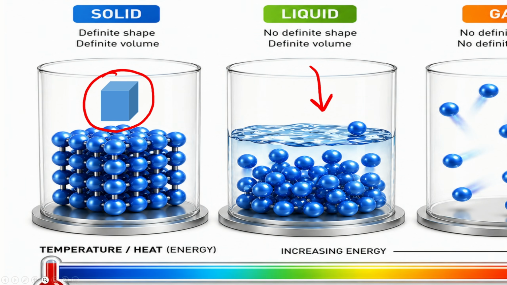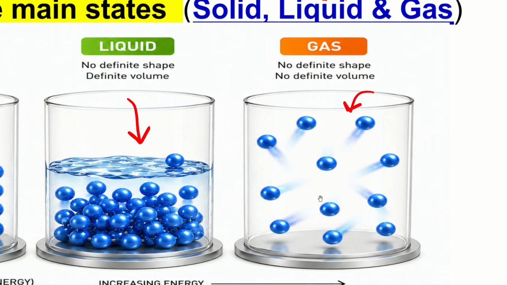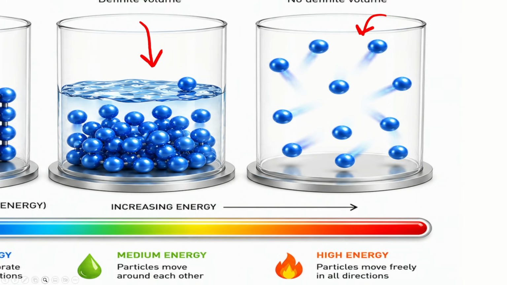And if on this liquid you keep on increasing the energy again, you will end up forming a gas. A gas does not have any definite shape, because the gas particles are far away from one another, and they are moving with greater energy since you've given them heat. So it does not have a definite shape, nor a definite volume. A gas can occupy different sizes of volume, so it does not have any definite volume.